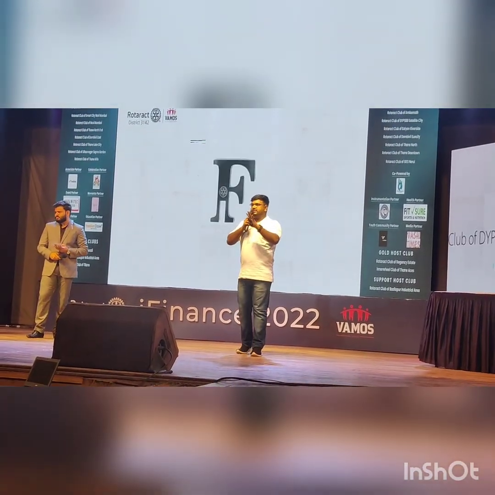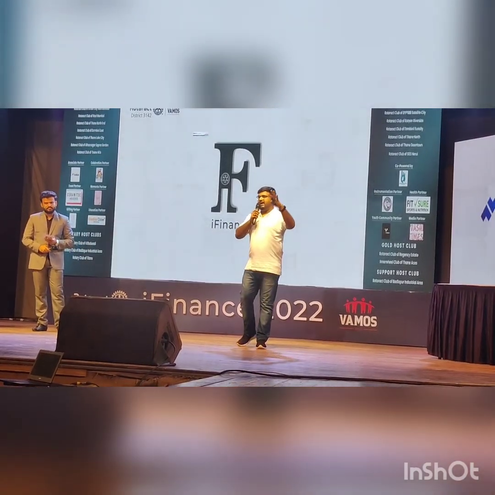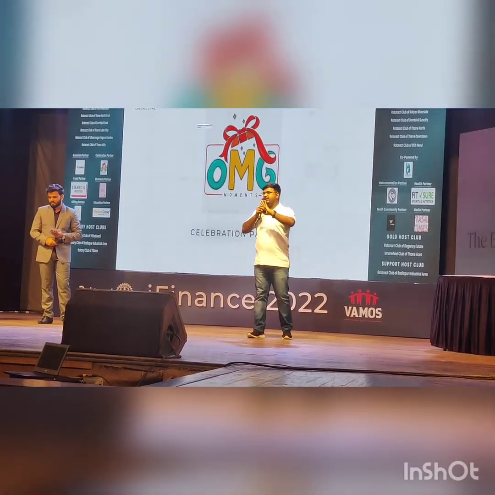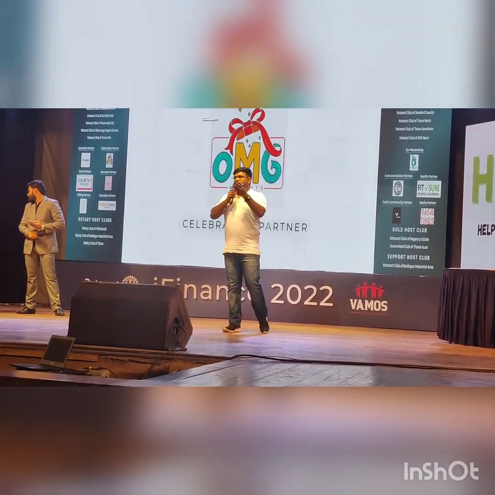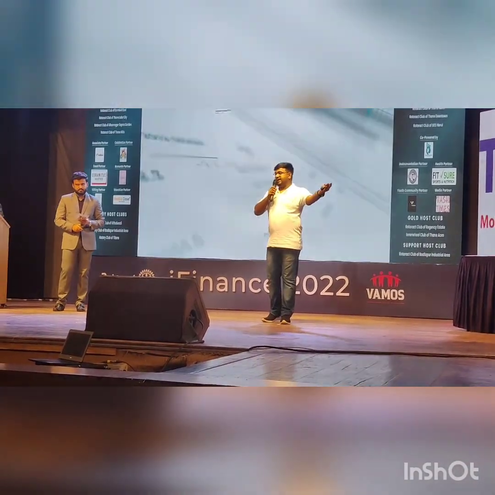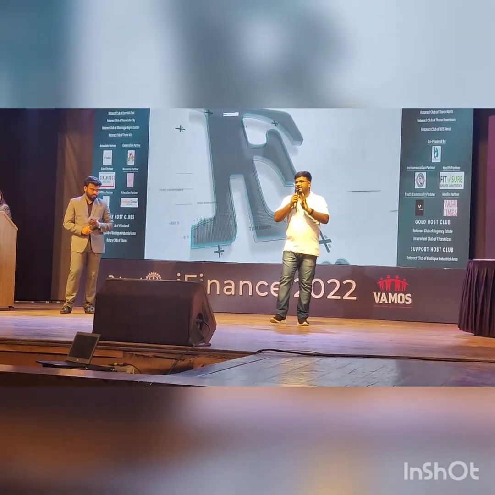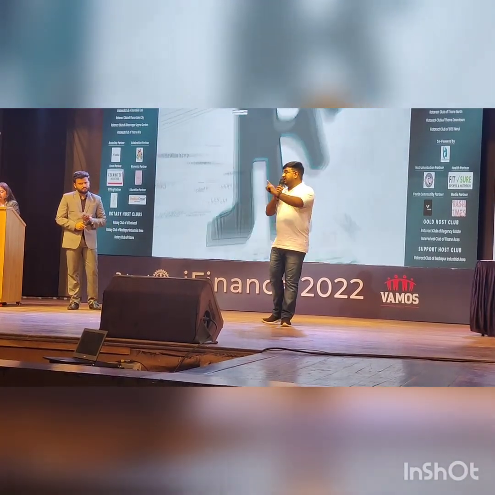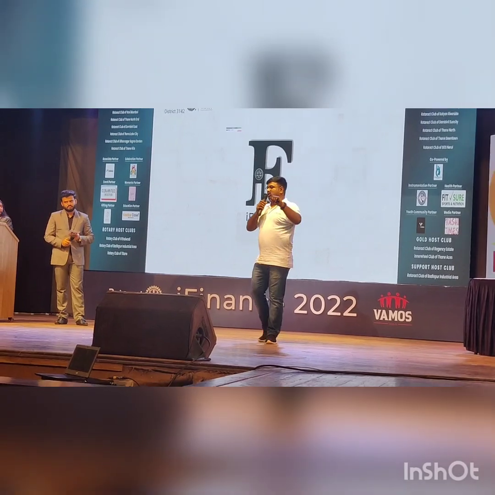See, the old tax regime has higher tax rates and slabs. For example, up to 5 lakh of income you have a tax rate of 5%, and from 5 lakh to 10 lakh you have a tax rate of 20%. It jumps directly from 5% to 20%, and if your income exceeds 10 lakhs, then 30% tax applies under the old regime. But every deduction we have, you can take the benefit of in the old regime.